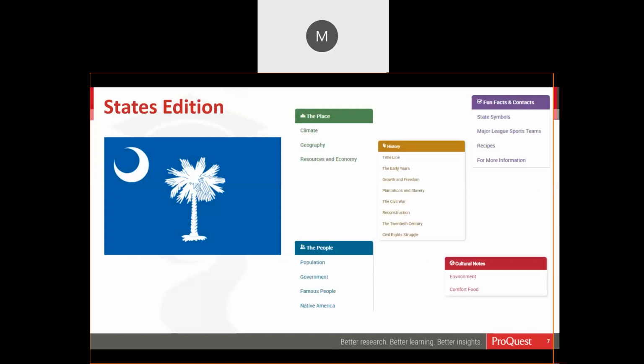This particular edition includes maps and flags, symbols, and timelines, and it also has sections on history, the economy of the state, geography, population, and more. Here on your screen, you're seeing the flag of South Carolina, and also some of these categories. That's also written at an elementary reading level.